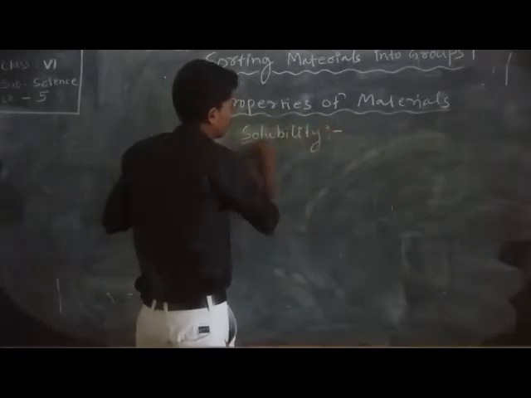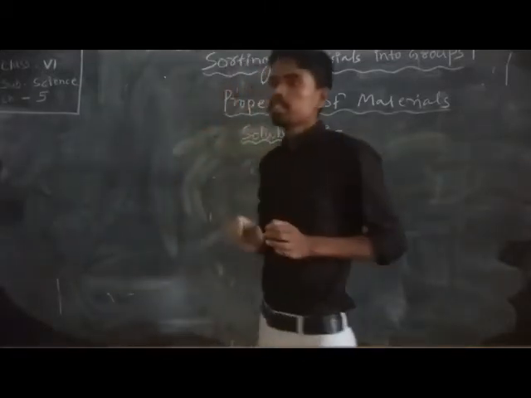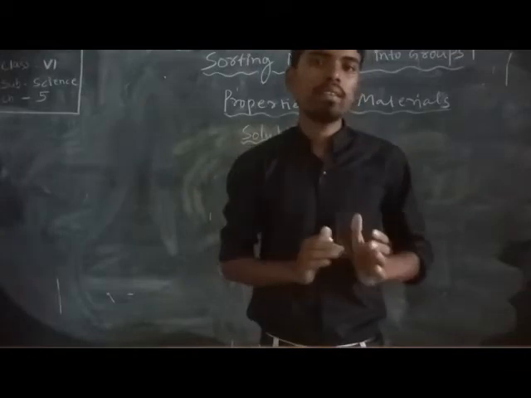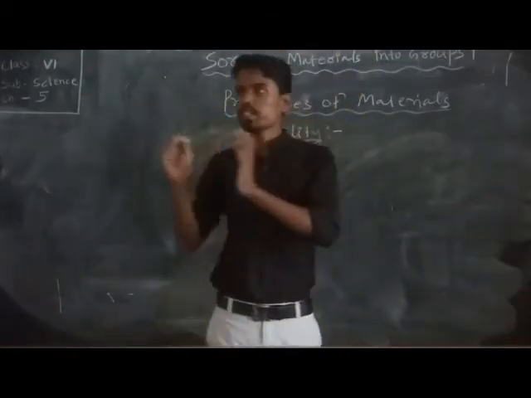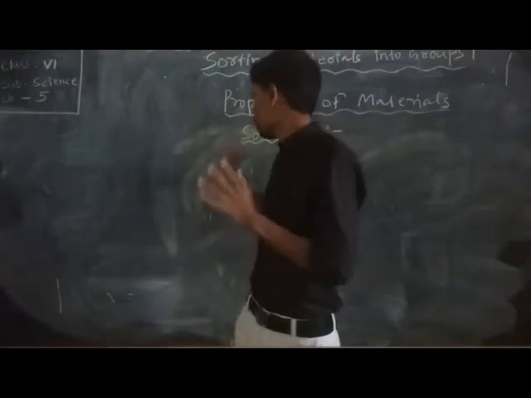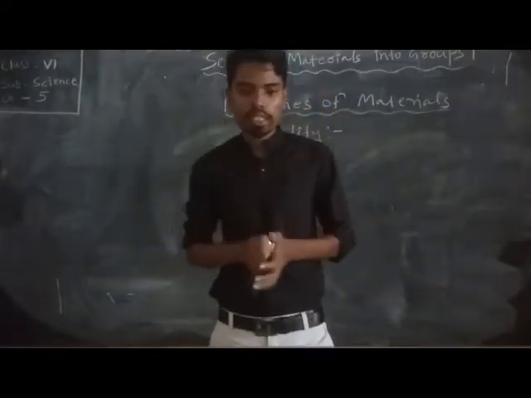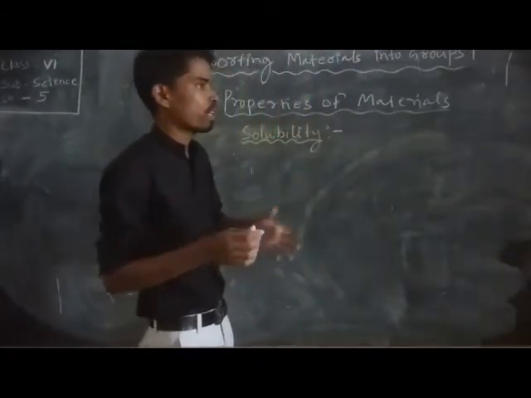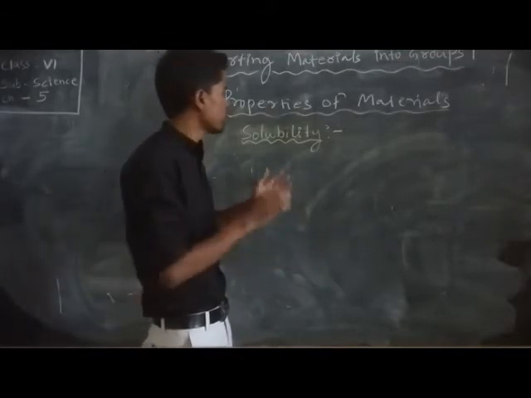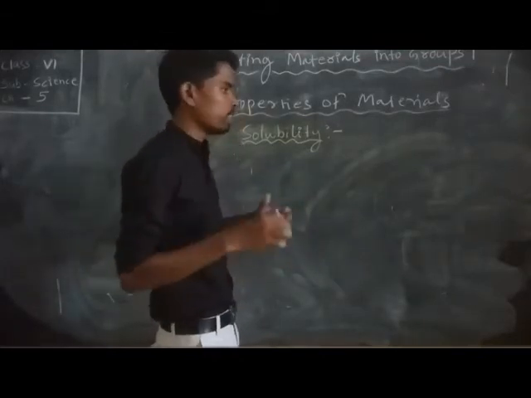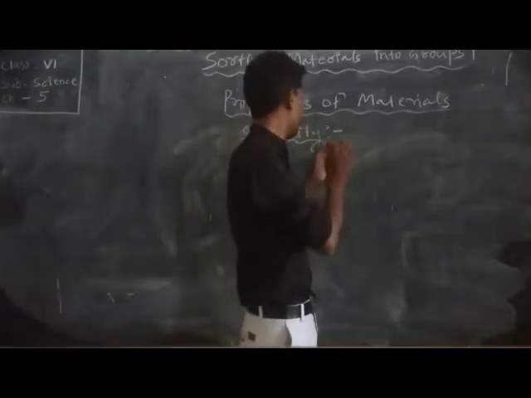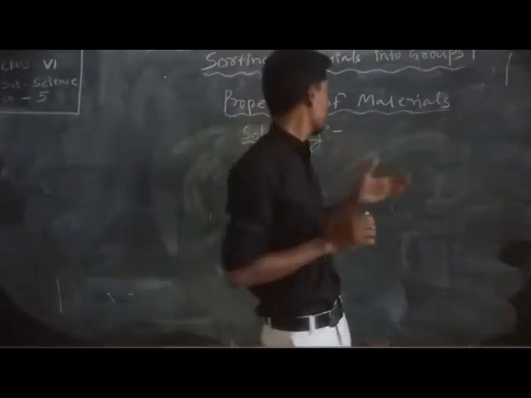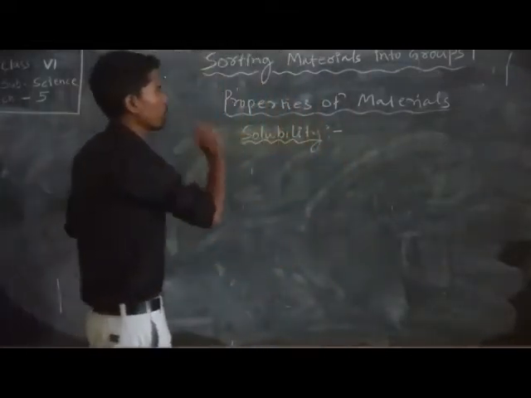So what is solubility? Solubility means the ability to dissolve, especially in water. The ability to be dissolved in water is called solubility. A substance that is soluble in water, like sugar or salt, dissolves easily in water. But some materials cannot dissolve in water. That type of substance has these solubility properties.